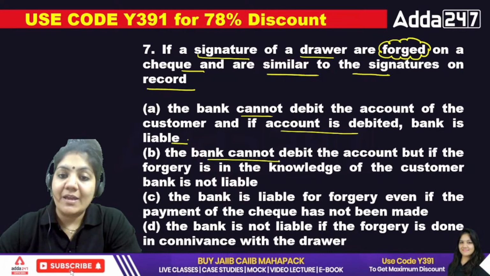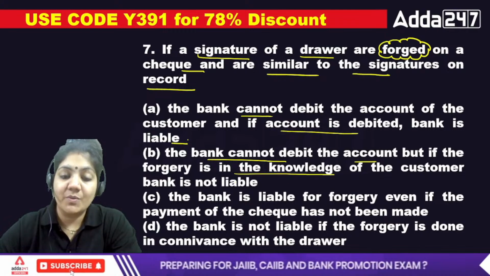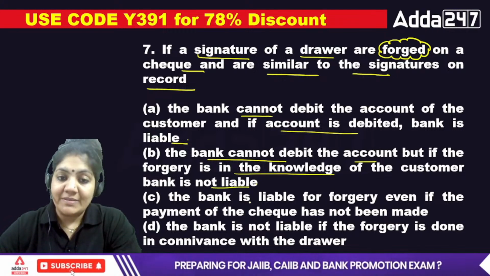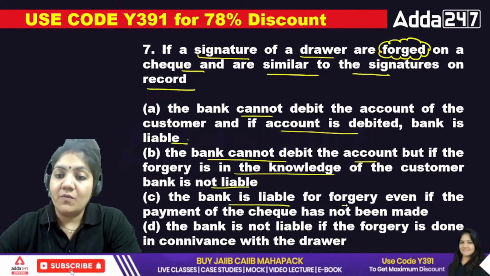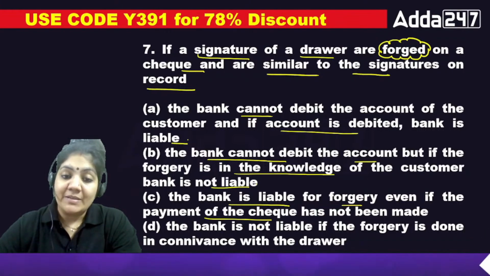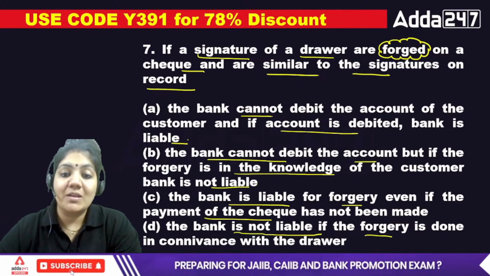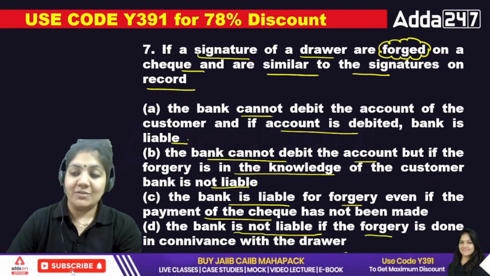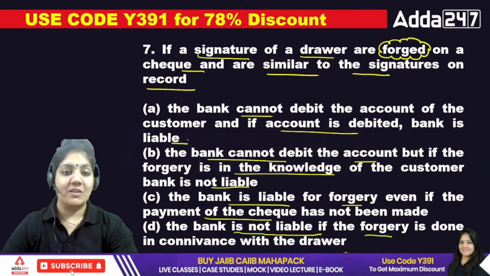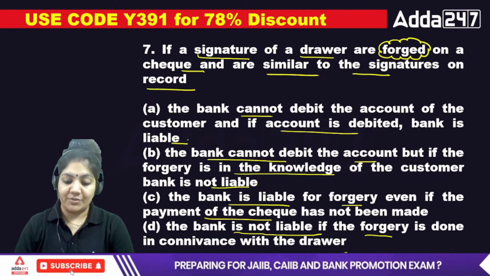B, the bank cannot debit the account, but if the forgery is in the knowledge of the customer, the bank is not liable. C, the bank is liable for forgery even if the payment of the check has not been made. D, the bank is not liable if the forgery is done in connivance of the drawer. Please read all the statements and then give me the exact answer.